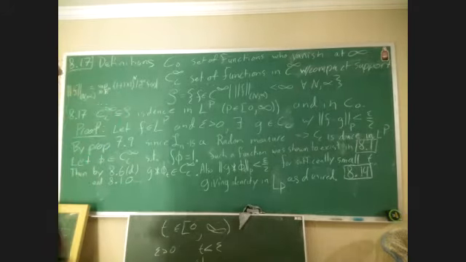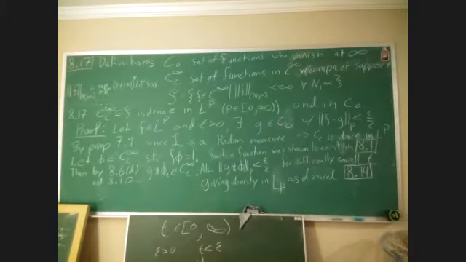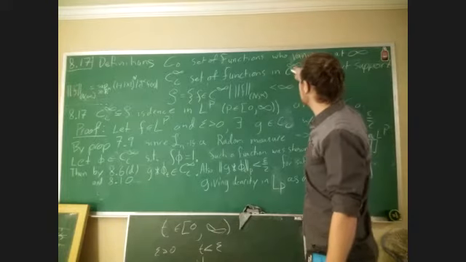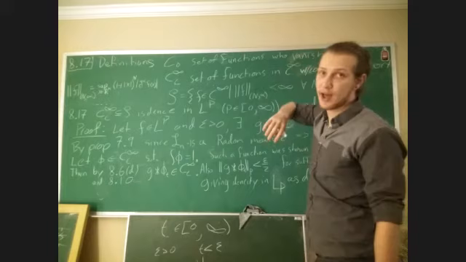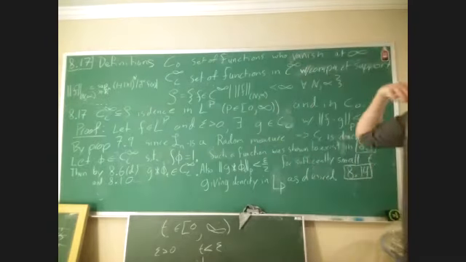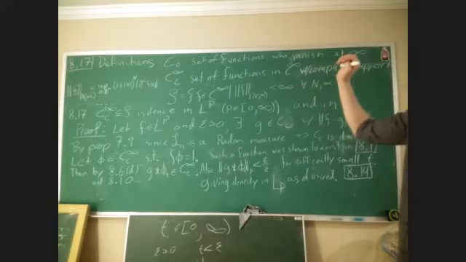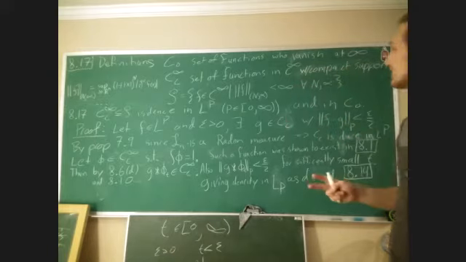C infinity C is the set of functions in C infinity with compact support. And again, C infinity is the set of functions that are in all Cn, where Cn is the set of functions whose nth derivative both exists and is continuous.